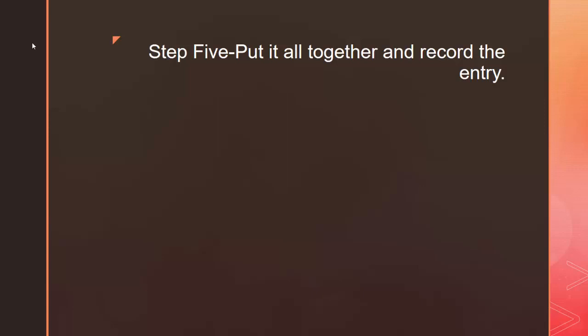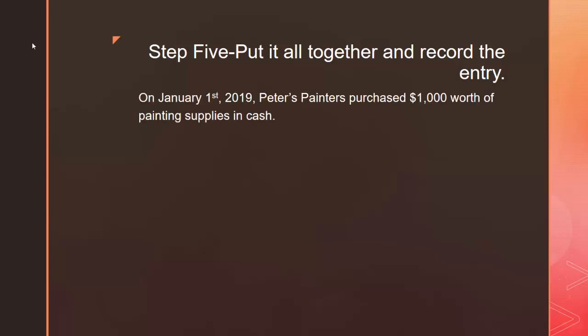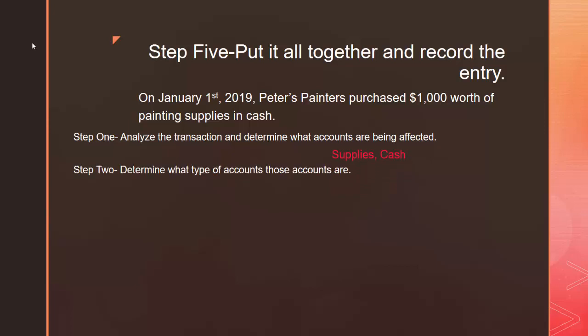And lastly, in step 5, we put it all together and record the entry. So our transaction, once again, is that on January 1st, 2019, Peters Painters purchased $1,000 worth of painting supplies in cash. In step 1, we analyze the transaction and we determine what accounts are being affected. The two accounts being affected were supplies and cash. In step 2, we determined what type of accounts those accounts are, and we went to our chart of accounts and we determined that both of these accounts are assets.